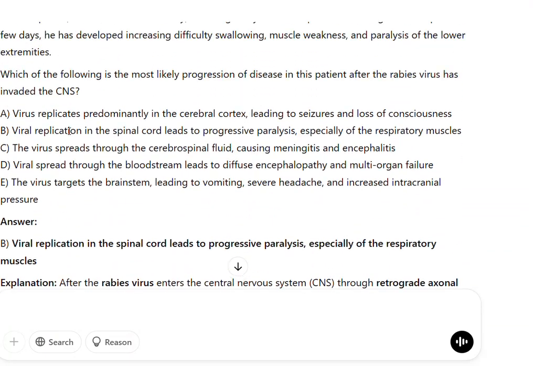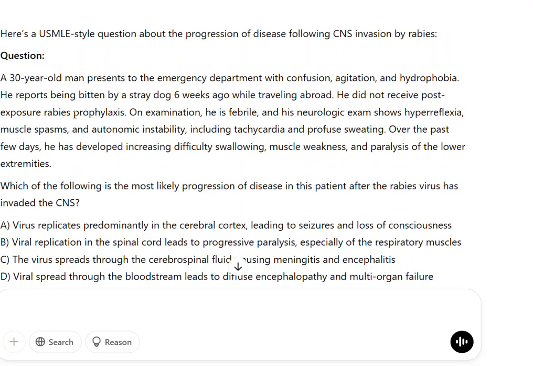Here's a USMLE-style question about the progression of disease following CNS invasion by rabies. Question: a 30-year-old man presents to the emergency department with confusion, agitation, and hydrophobia. He reports being bitten by a stray dog 6 weeks ago while traveling abroad. He did not receive post-exposure rabies prophylaxis.